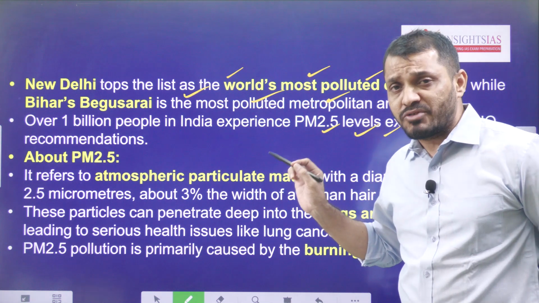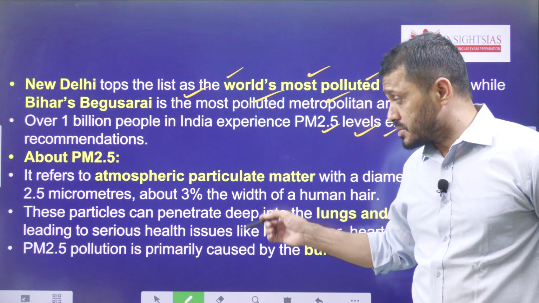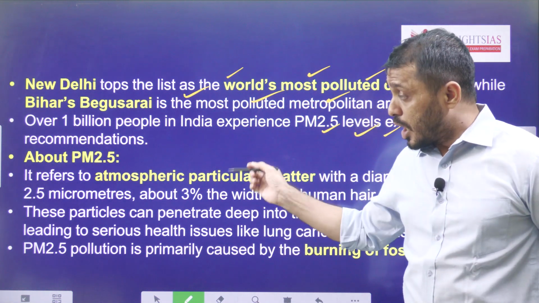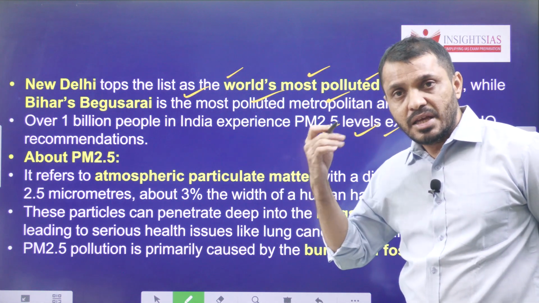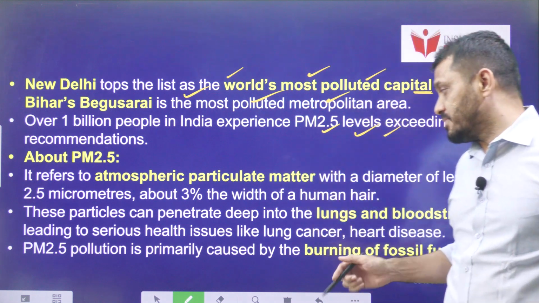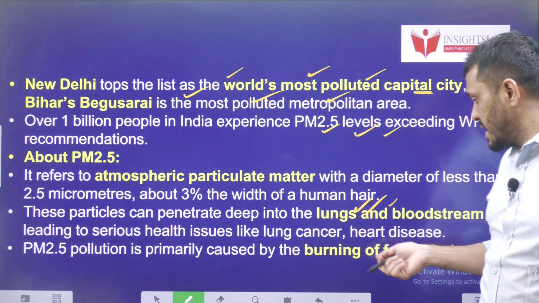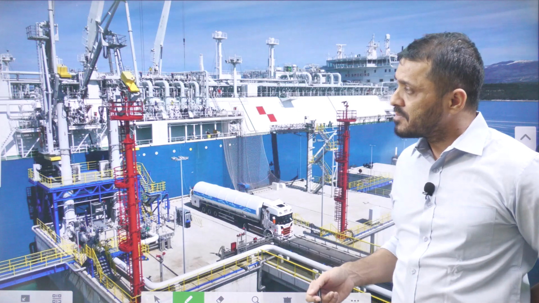Actually, these PM 2.5 particles are very thin, around 3% of the width of a human hair, so you can understand how small they are. They can easily go into our lungs and even into our bloodstream. That is the main issue. They affect the lungs and the bloodstream as well. This is the biggest problem with PM 2.5.